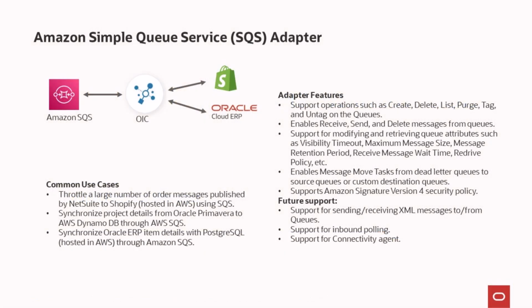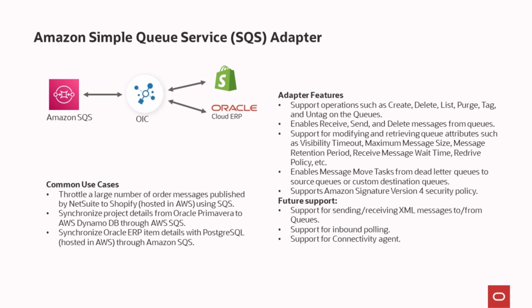As part of the 2404 Oracle Integration release, we have shipped two AWS services adapters, which are AWS SQS and AWS S3. These adapters help OIC integrate other AWS services seamlessly. So let's quickly go through these adapter features. As of now, the SQS adapter supports invoke. It supports operations such as create, delete, list, purge, tag, and untag of the queues.